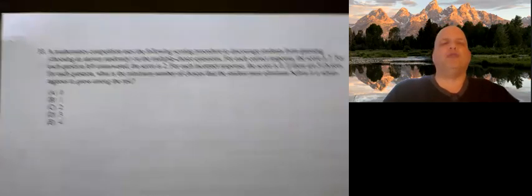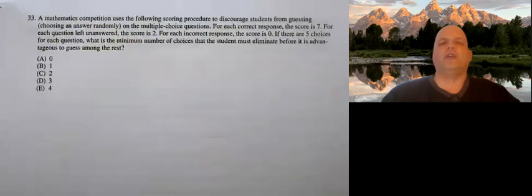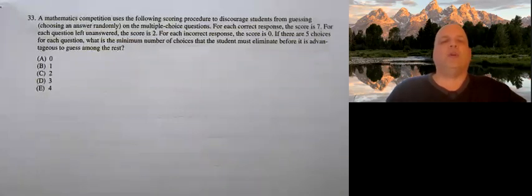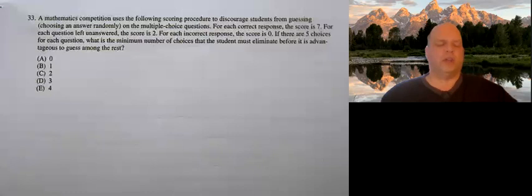A mathematics competition uses the following scoring procedure to discourage students from guessing, choosing an answer randomly. On the multiple choice questions, for each correct response, the score is 7. For each question left unanswered, the score is 2. For an incorrect response, they receive 0. And by the way, when we took the SAT and PSAT back in my day, you got points for being correct and you lost points for being wrong. So there really was a discouragement to guess. If there are 5 choices for each question, what is the minimum number of choices that the student must eliminate before it is advantageous to guess on the test?